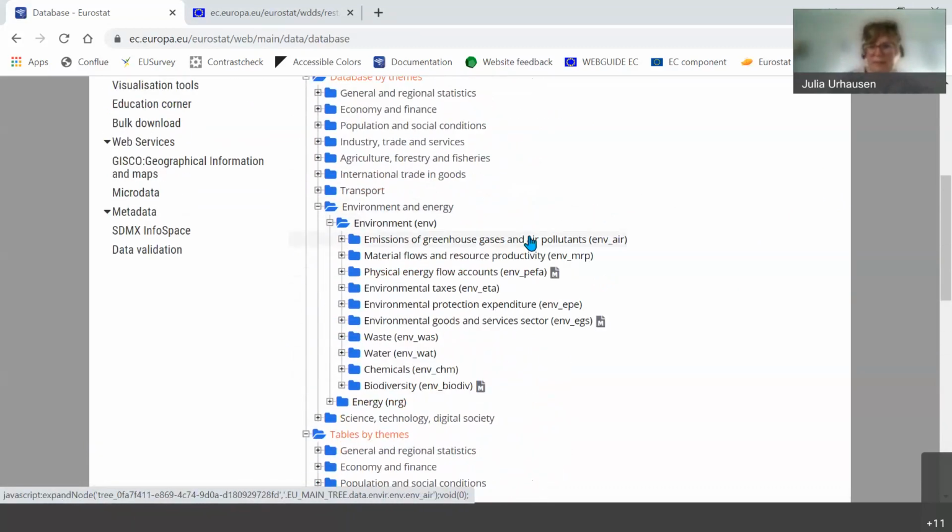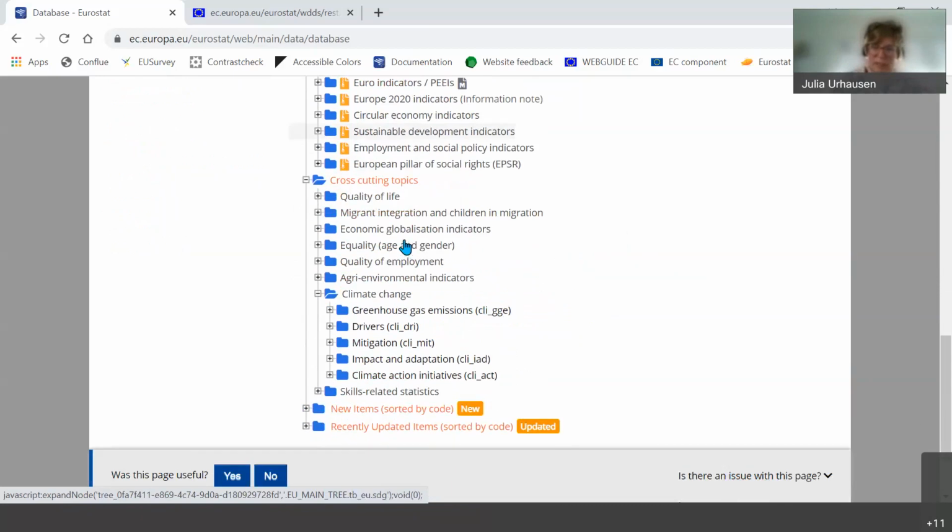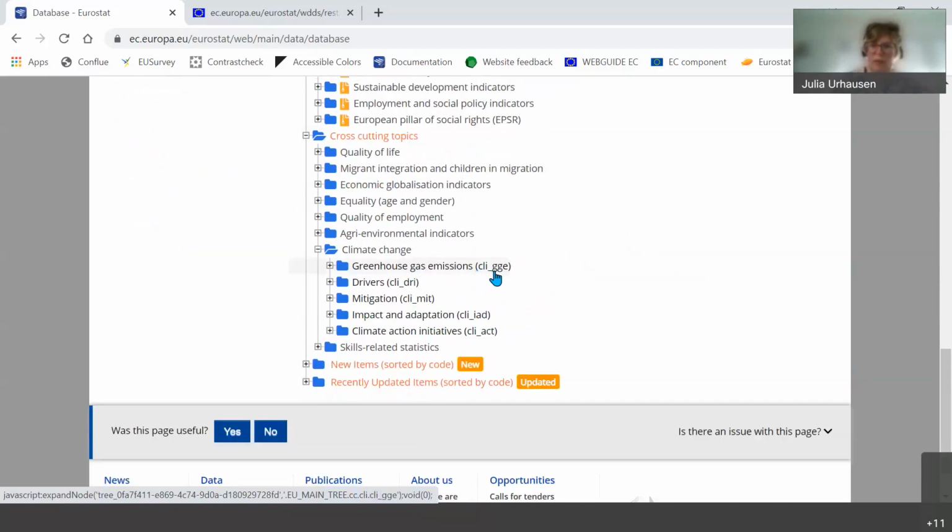So basically the message is you can't miss it. It depends a bit on how you approach the topic. If you're interested in a wider environmental view, greenhouse gas emissions is one, or of course under climate change, you will find the information as well.